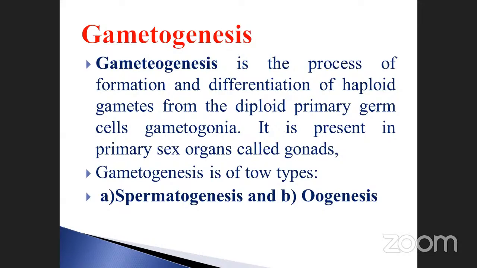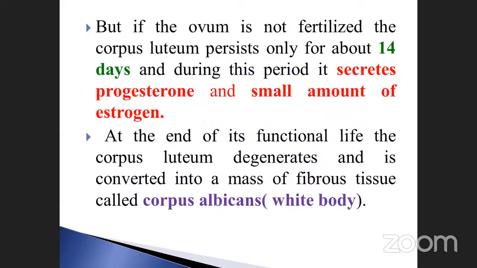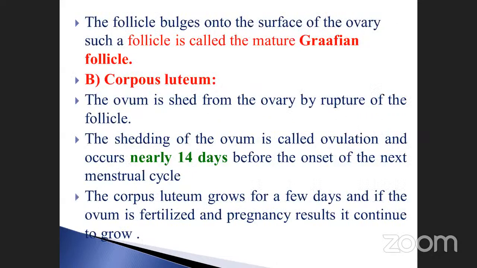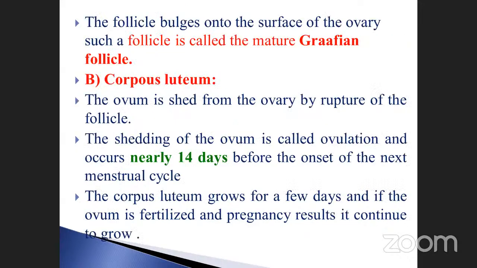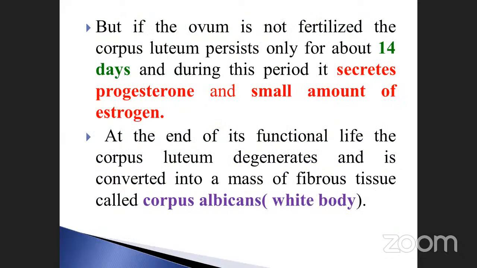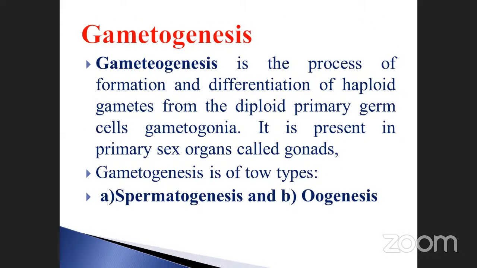Gametogenesis. These are the things we already discussed: the male reproductive organs and the female reproductive organs. What are the parts present in it? The internal structure of the ovarian follicle is there, and another one is the corpus luteum. Another part is gametogenesis. Gametogenesis is nothing but the production of gametes. The sexes are separate. The male gamete is produced separately, and the female gamete is also produced. They are collectively called gametogenesis. That means the production or formation of gametes.